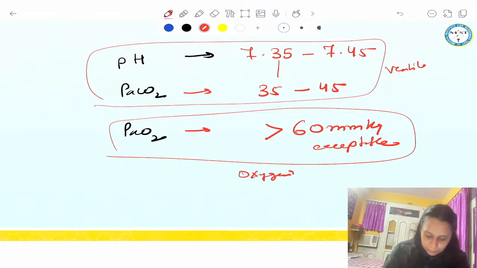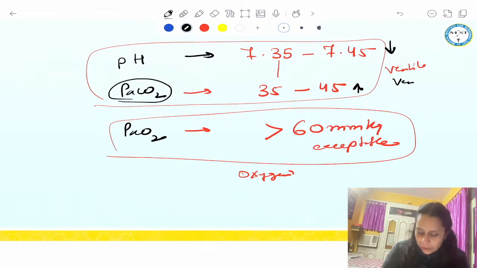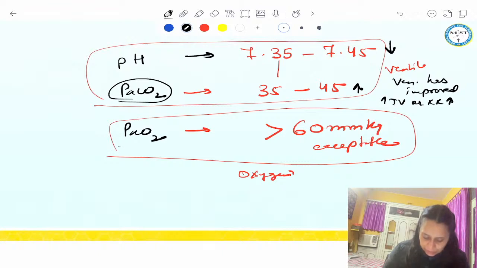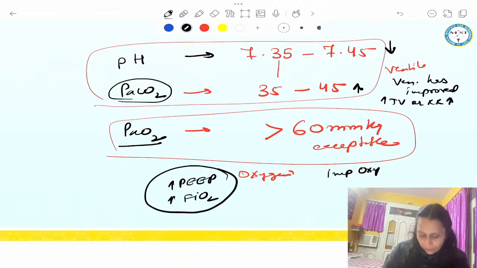So if the patient's PaCO2 is increased above 45, or if pH is decreased, then ventilation has to be improved. So either I will increase the tidal volume or I will increase the respiratory rate of the patient, right? If the patient's PaO2 is below 60, then we have to improve oxygenation. And for that, I will increase PEEP or I will increase the FiO2.